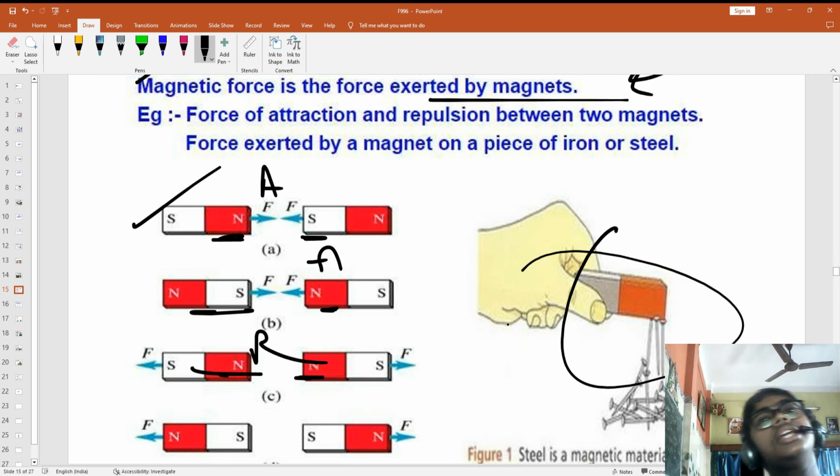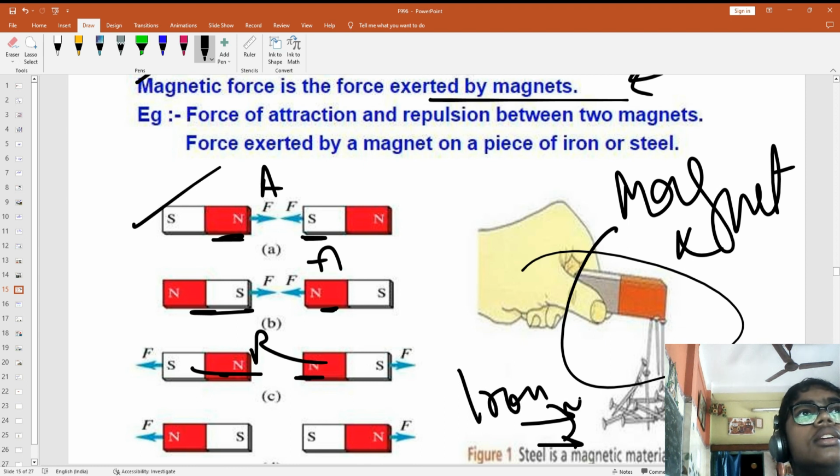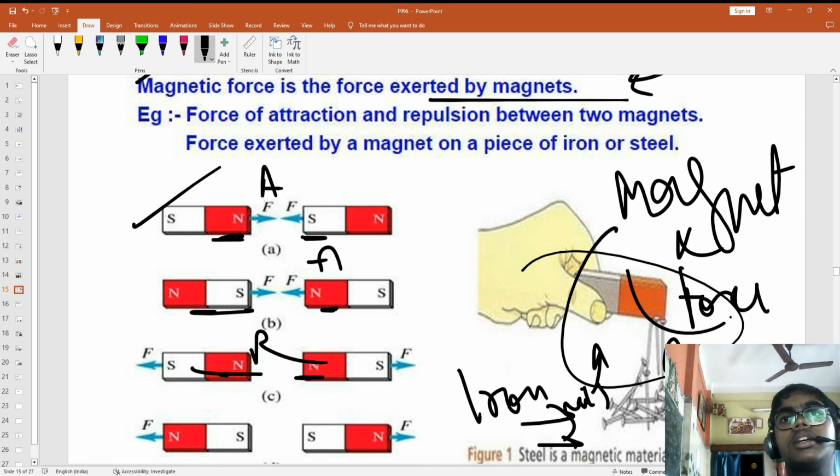When you are putting a magnet, okay, and taking iron nails maybe, you will see they will be sticking there because they are applying a force. So are they in contact? The nails are below and the magnet is here, so automatically it's rising up because of the force of the magnet. So there is no direct contact, right?